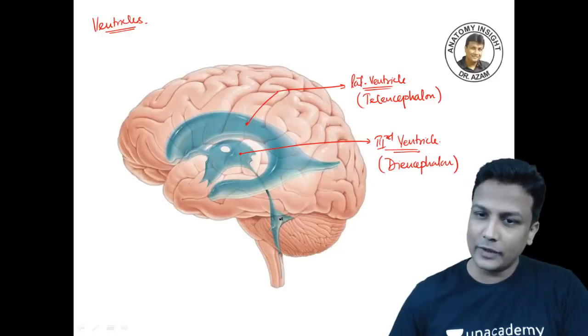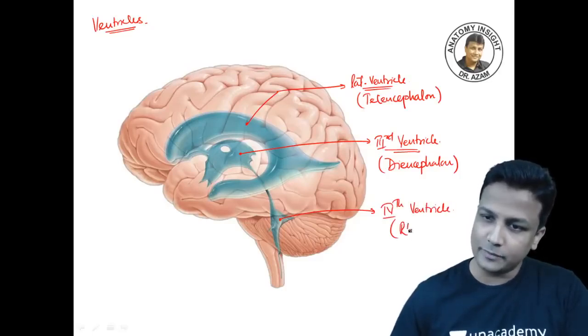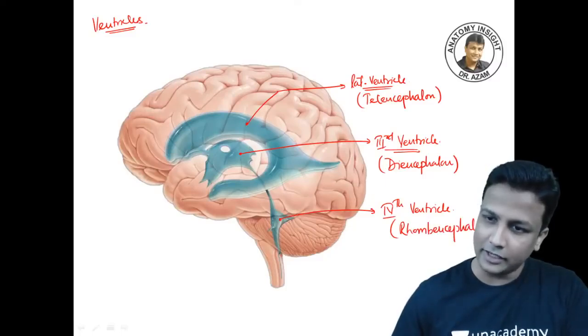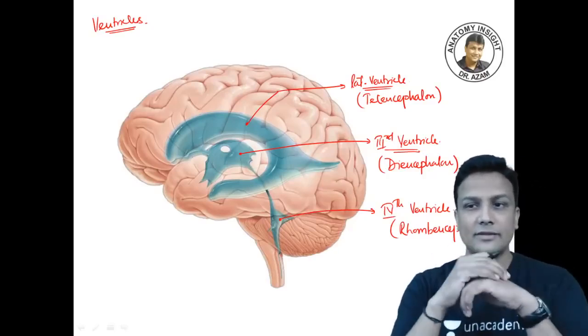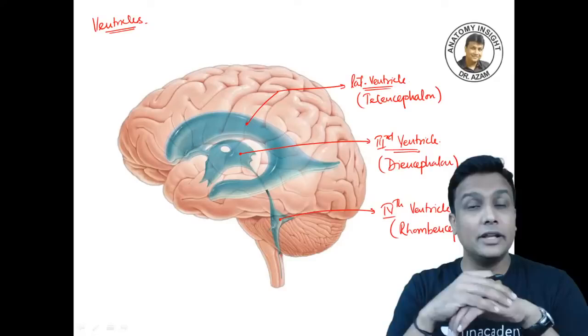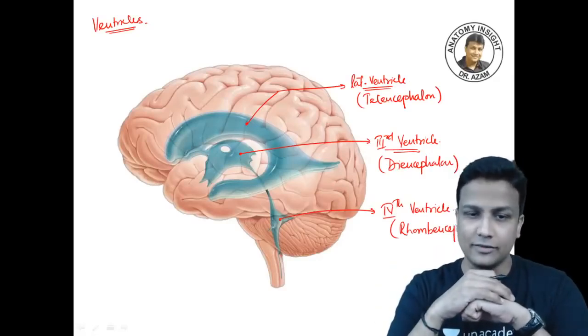Apart from that, this ventricle here is your fourth ventricle. That's the fourth ventricle there, guys. And remember, the fourth ventricle is present in the rhombencephalon, the hindbrain. So the lateral ventricles will be present in the telencephalon, the third ventricle will be in the diencephalon, and the fourth ventricle will be in the rhombencephalon, guys.